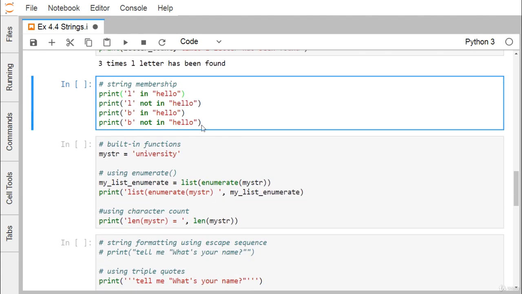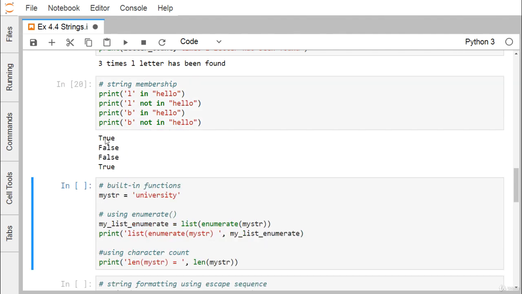Now we are going for the string membership. 'l' in 'hello' will return True, 'l' not in 'hello' will return False, 'b' in 'hello' will return False, and 'b' not in 'hello' will return True here.